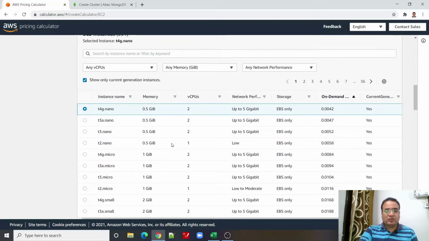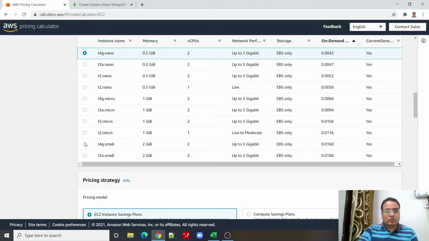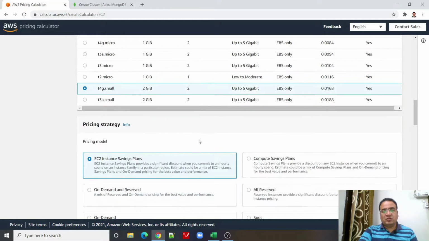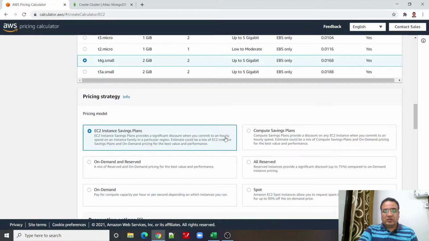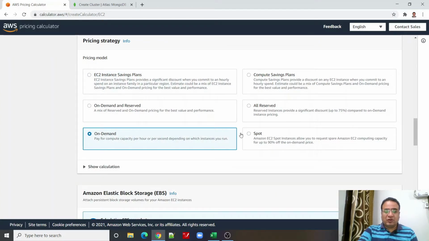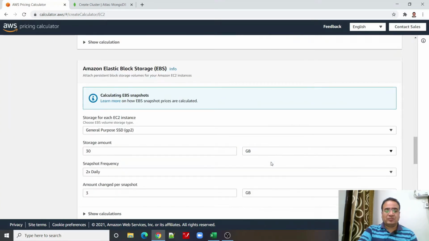And here we are going to see 2 GB of RAM and 2 virtual CPU. This much is the cost per instance, right? And then we have different options. What I have selected here is on demand. There are different options. If we can make commitments for 1 year or multiple years, then the cost of the EC2 instance may be significantly reduced compared to the on-demand option.